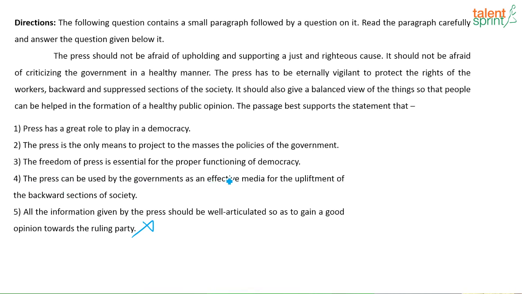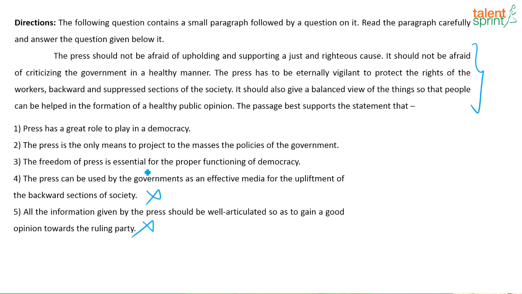The press can be used by the government as an effective media for the upliftment of backward sections of the society. Might be this is a true statement, right? It might be true in the real sense, but nothing like this is mentioned in the given paragraph. See, in such questions, always look into the information that is given. Based on the information given only, you should look at the options and say which option is supporting the statement, correct? So this information as given in the 4th option is not given in the passage at all. So option 4 is wrong.